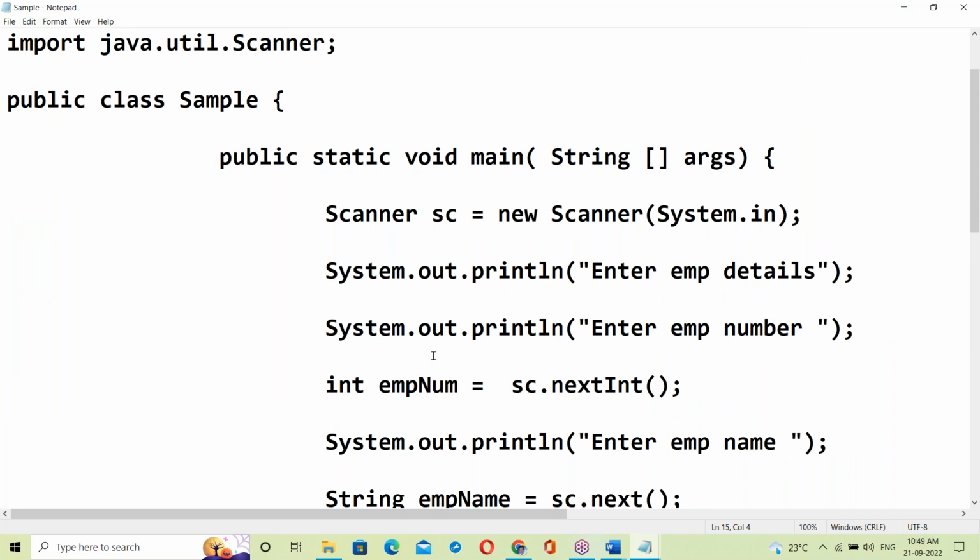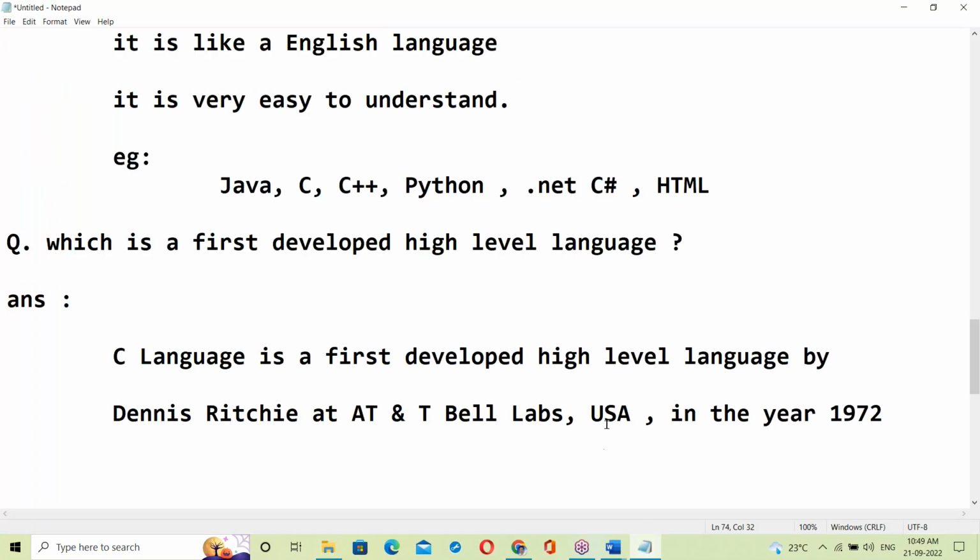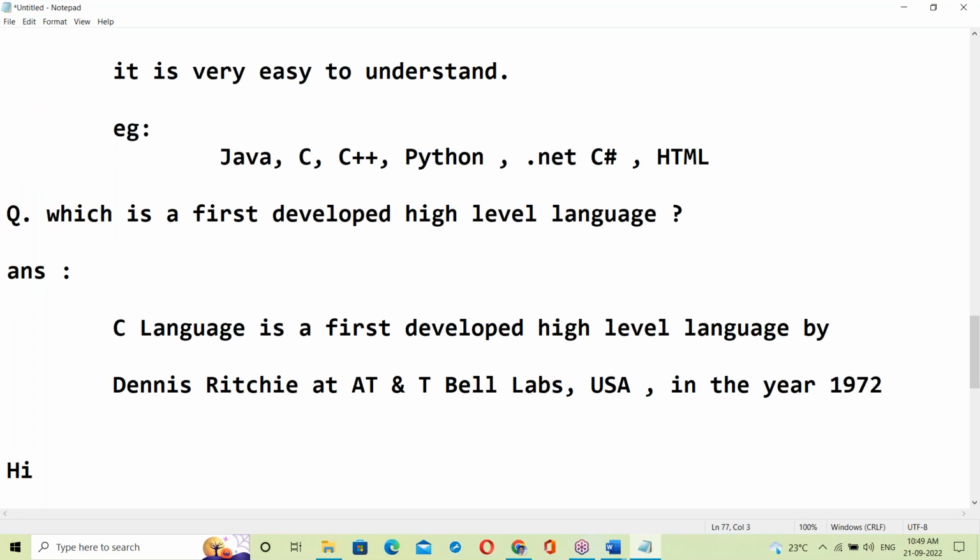Every program code, whether a C program, C++, Java or Python, every high-level language program has to be converted to binary code.